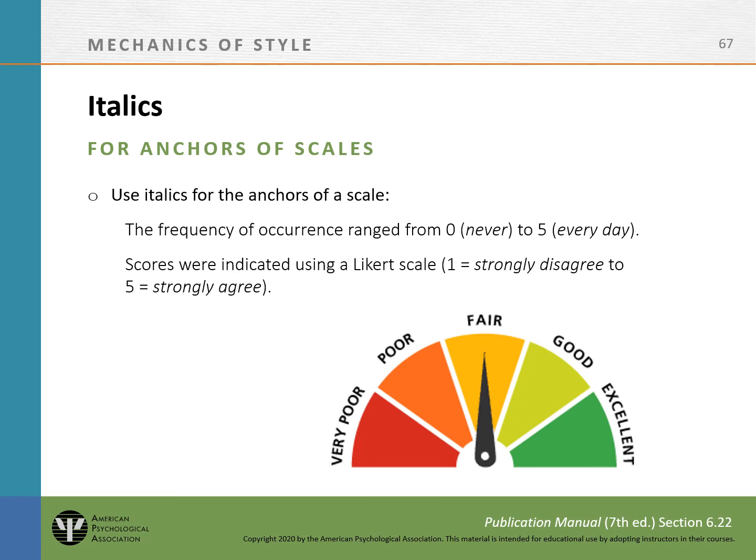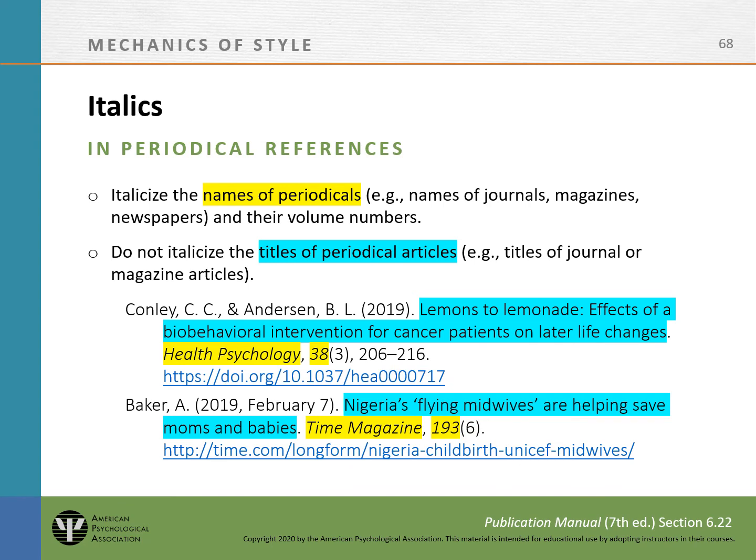Italicize the names of periodicals and their volume numbers. Do not italicize punctuation next to an italicized word or phrase, unless that punctuation mark is part of the word or phrase, or punctuation between elements of a reference list entry, for example, the period after a book title or the comma after a journal name. Do not italicize the titles of periodical articles.